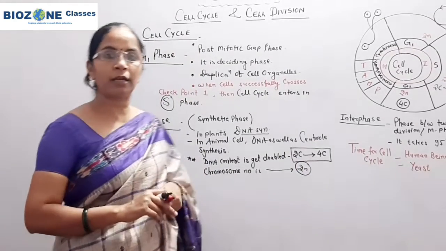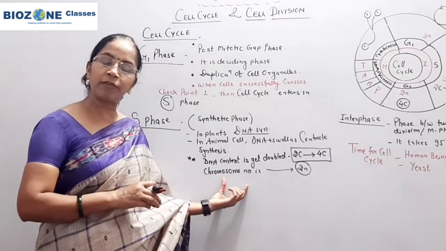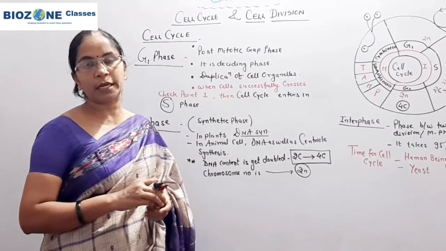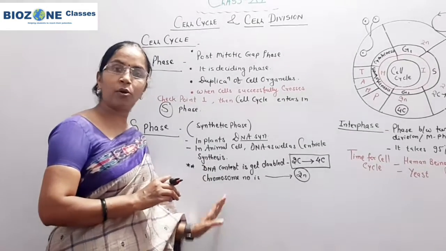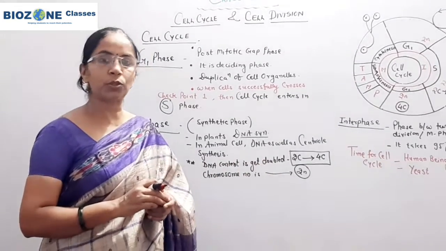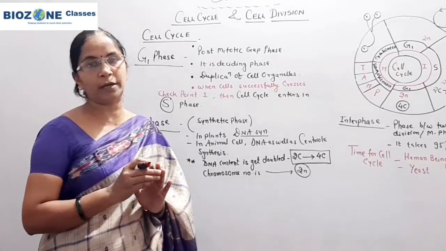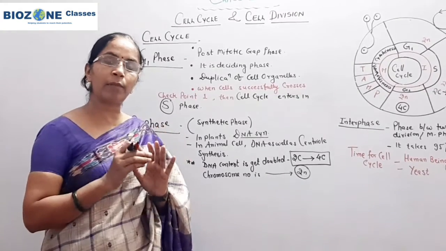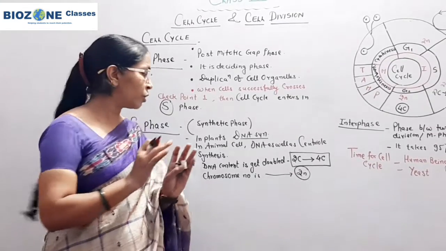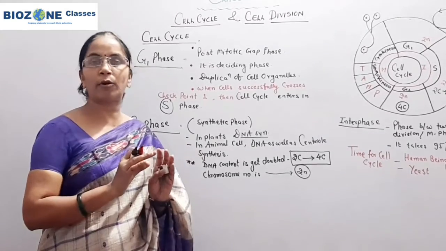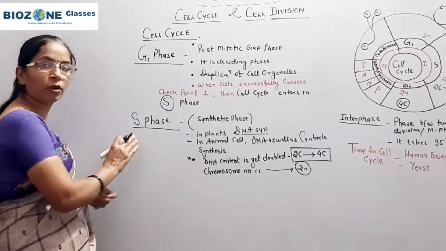Again, variations are here. Recall what you have been studying in chapter 3, Plant Kingdom: algae and bryophytes show a haploid body, the gametophytic body. From pteridophytes onward the parent body is diploid. So in plants, both haploid and diploid cells can undergo mitosis. But in animals, because the body is totally made up of diploid cells, only diploid cells undergo mitosis division. So this much you remember for the S phase.